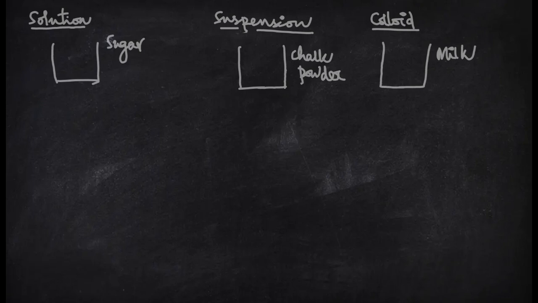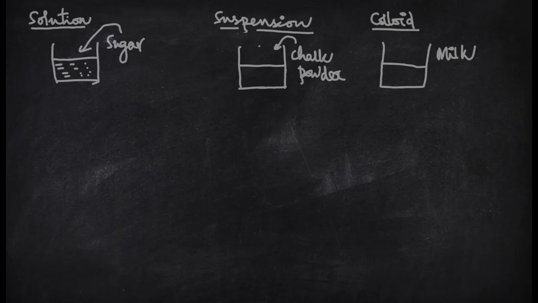Solution, suspension, and colloid. To explain this, we need three beakers, and we have to fill the beakers up to an equal level. In the first one, you add some sugar and stir it so that the sugar is mixed. In the second, you take chalk powder.